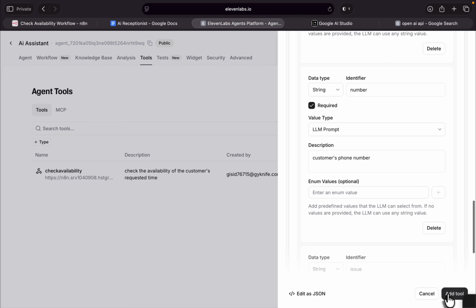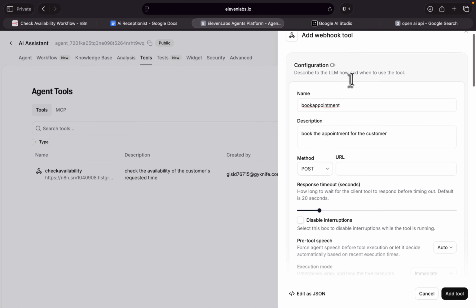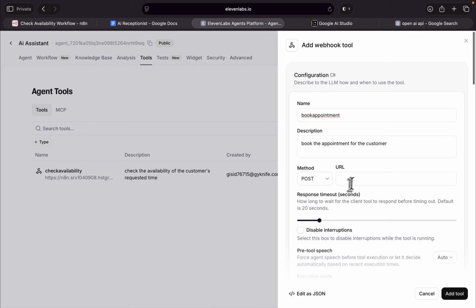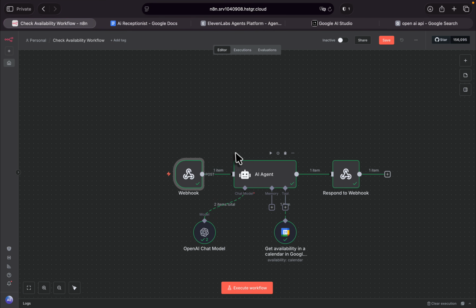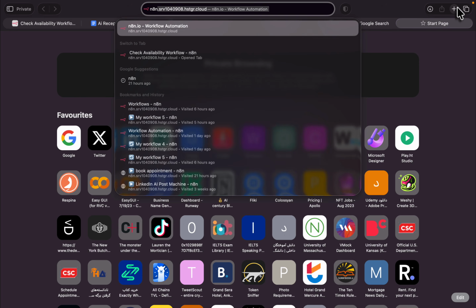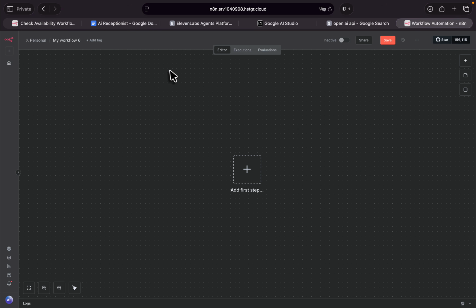Before adding the tool, we have to add the URL in here. I actually have to open a new workflow. Let's have this one in here, check availability workflow. Let me open n8n again. Click on create workflow. And this time, book appointment workflow.